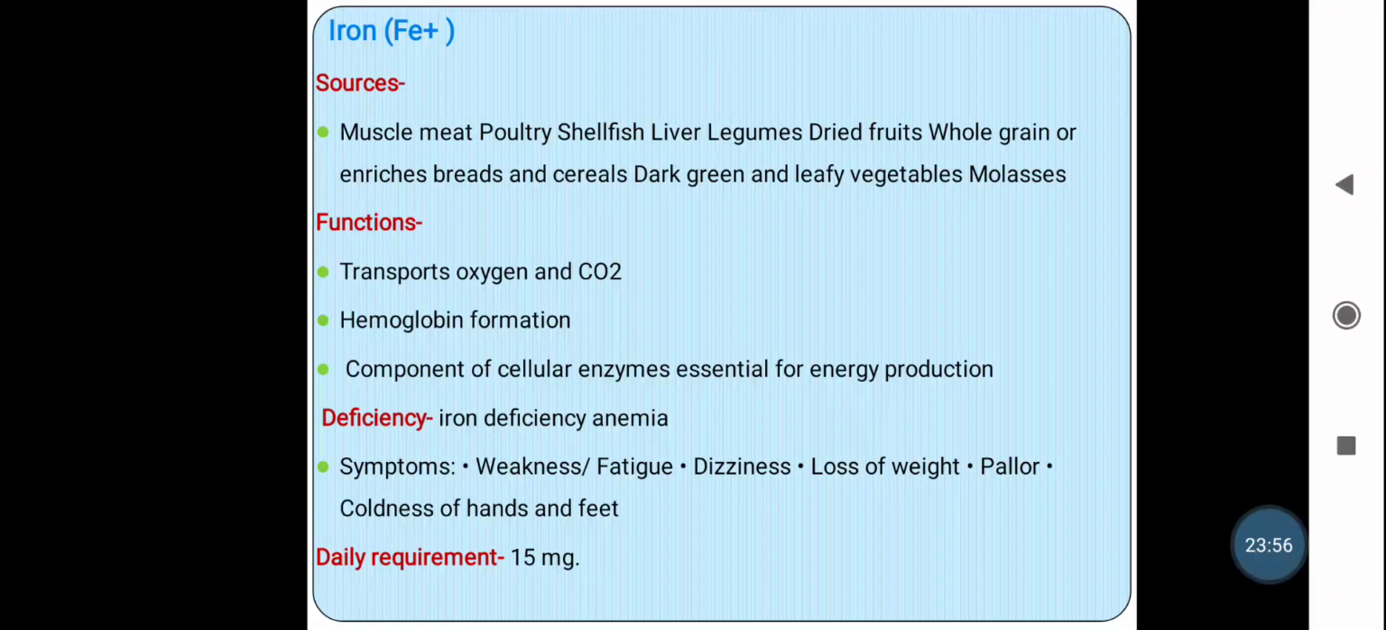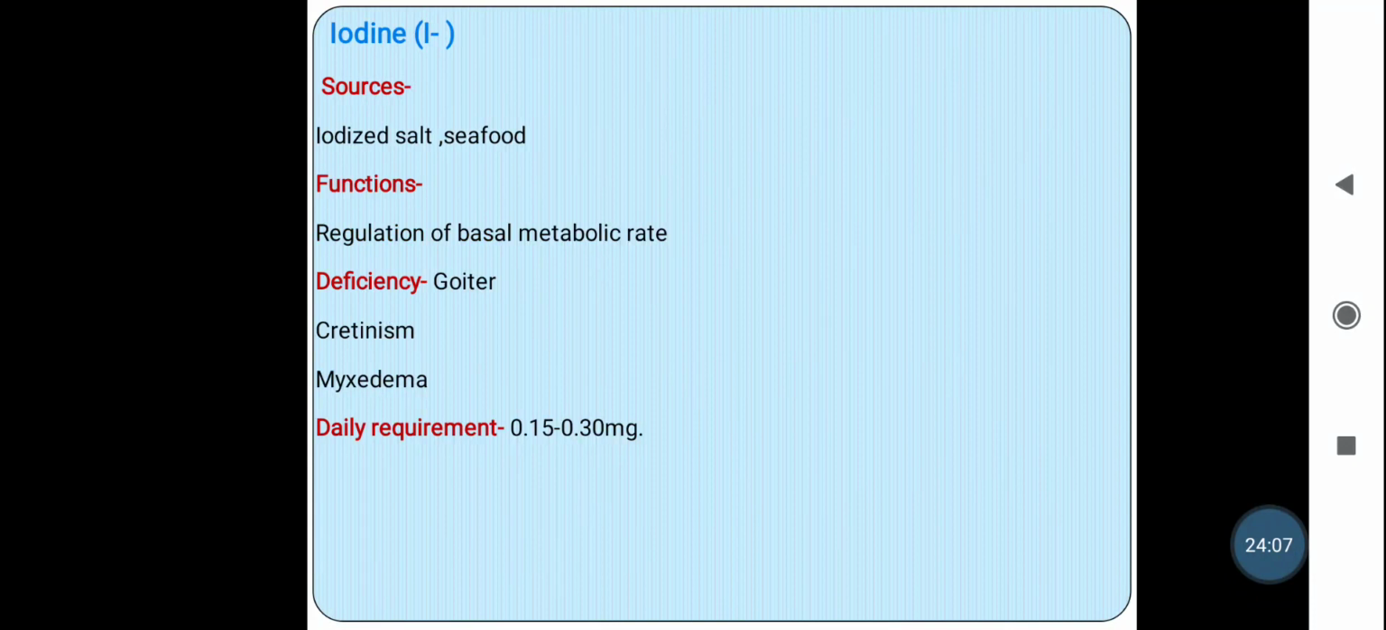These are the symptoms of anemia. The daily requirement of iron is 15 mg for a healthy adult. So this is about the iron. The next one is iodine. Sources of iodine are iodized salt, seafood.